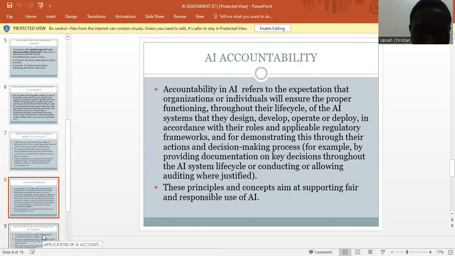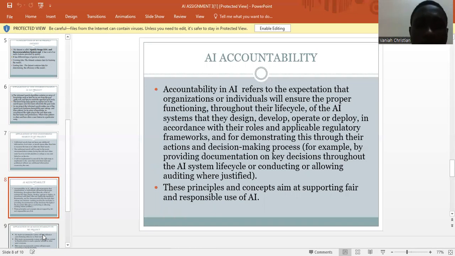AI accountability. Accountability in AI refers to the expectation that organizations or individuals will ensure the proper functioning throughout their life cycle of the AI systems that they design, develop, operate, or deploy in accordance with their rules and applicable regulatory frameworks, and for demonstrating this through their actions and decision-making process.